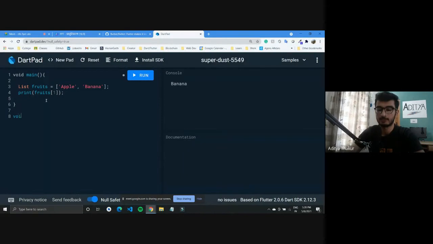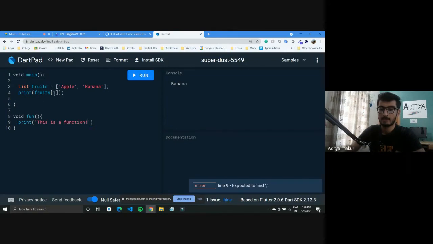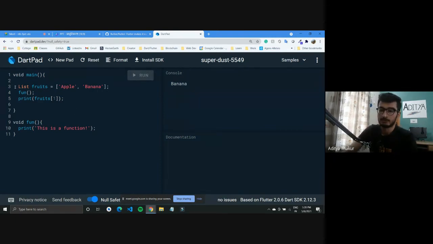So if I have to create a new function, I can just type in void fun, give it a parameters list which I'll keep empty, and give it a print statement. And I can call this function inside my main by just typing in fun. And now if I run this code, it should first go to this function, print the statement in it, and then just run the code as such.